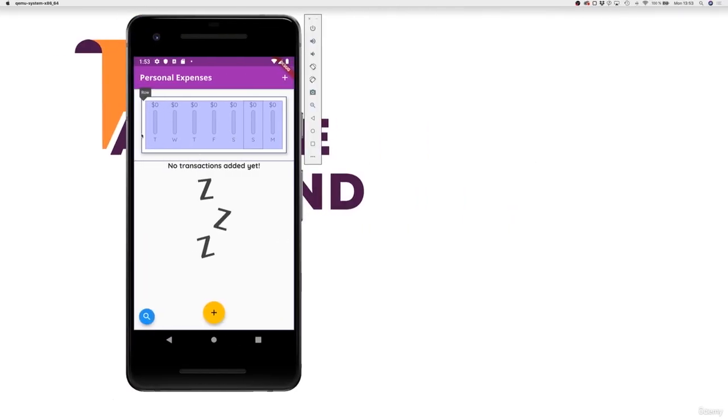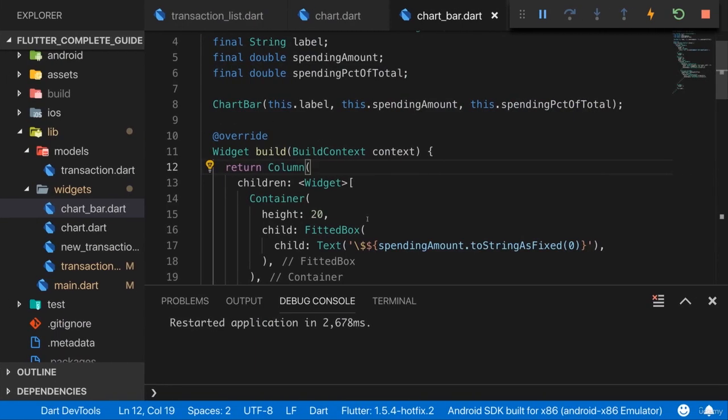And that row already takes the available height of our chart, minus some padding which we assigned. So the row already has the height, but now inside of the chart bar widget, we'd be interested in getting that height and sizing our bar here appropriately based on that height.